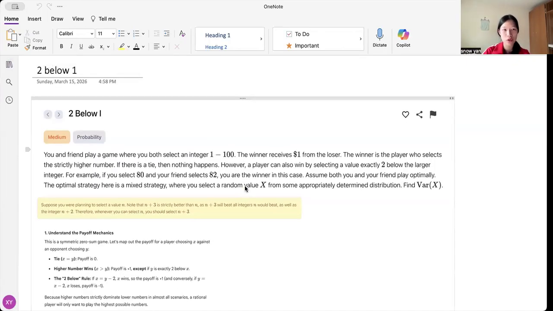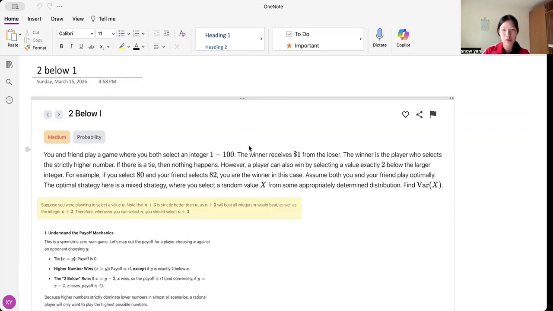Hello, so this was a question two below one I did a week ago. So let's go over it. You and a friend play a game where you both select an integer from 1 to 100. The winner receives $1 from the loser. The winner is a player who selects the strictly higher number. If there's a tie, then nothing happens.